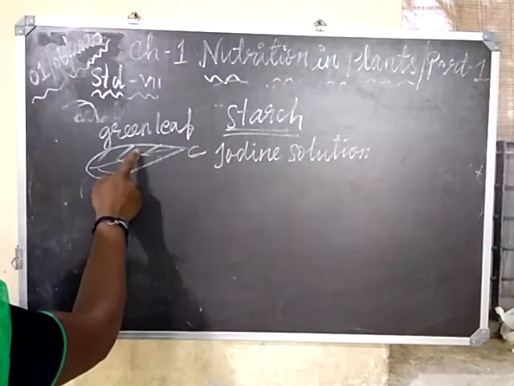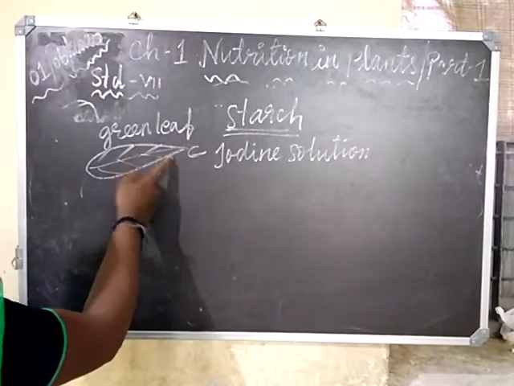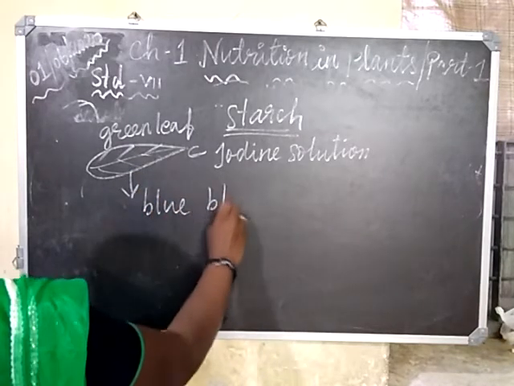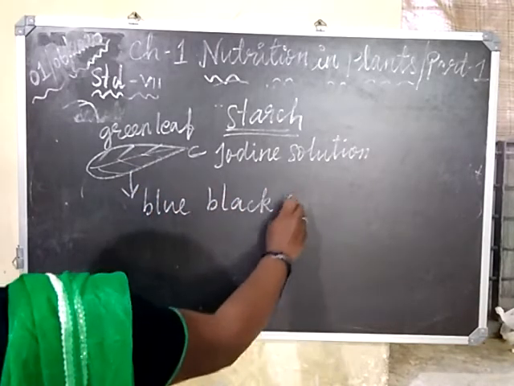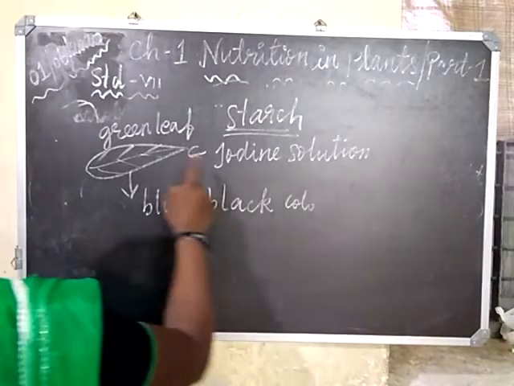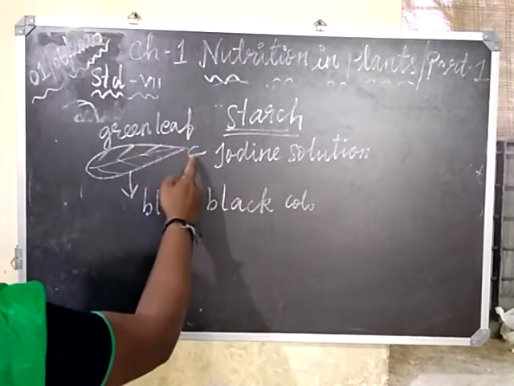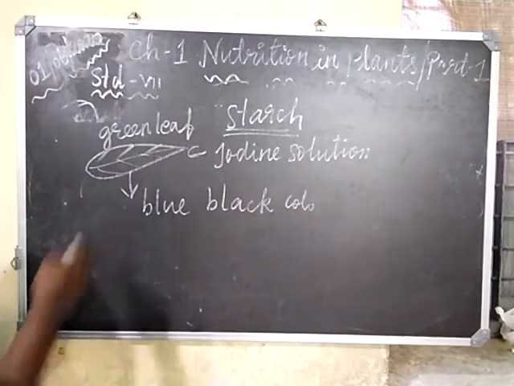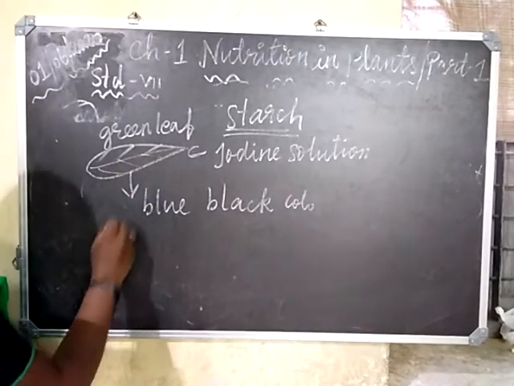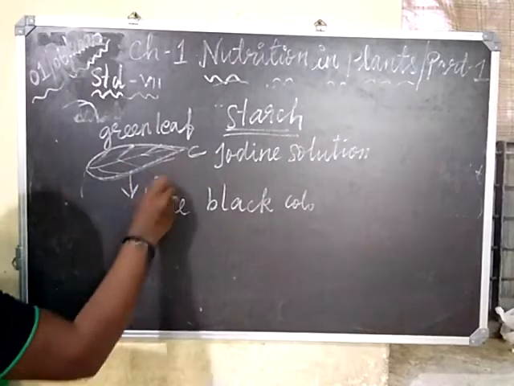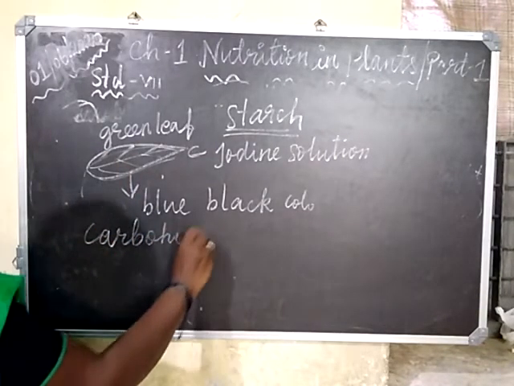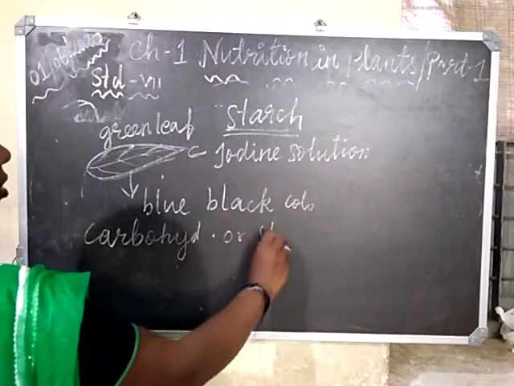Now this green leaf turns blue-black in color. This shows there is presence of carbohydrate, or we can say starch.